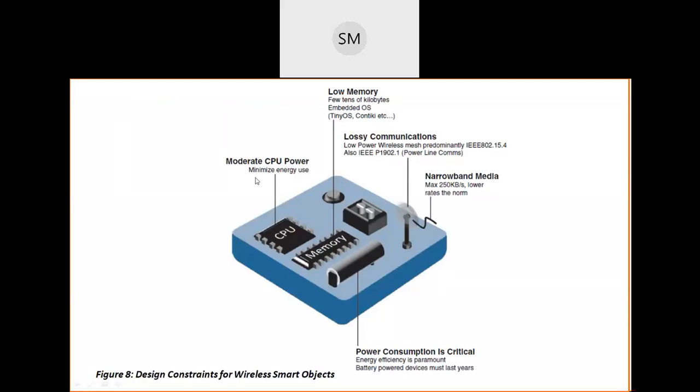Here we are going to see the limitation of each and every component now. I already told you about the CPU, the speed of the CPU may be moderate in a wireless network.